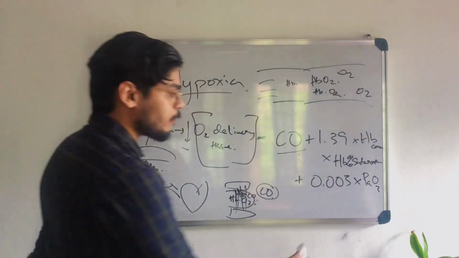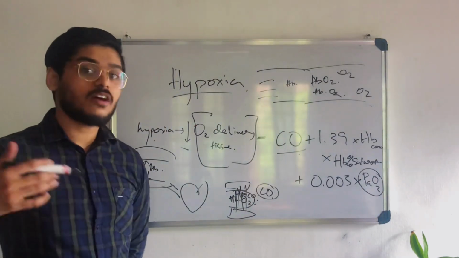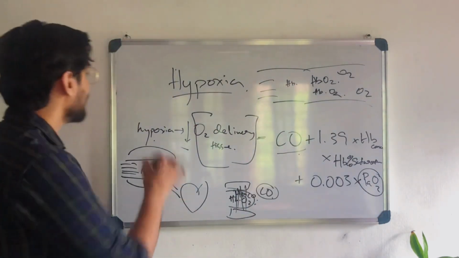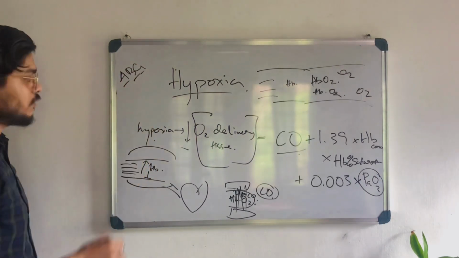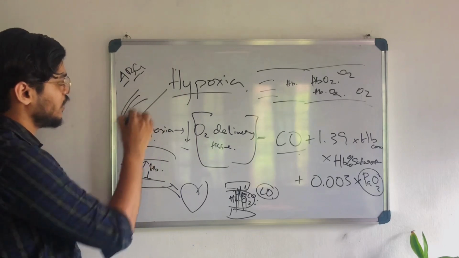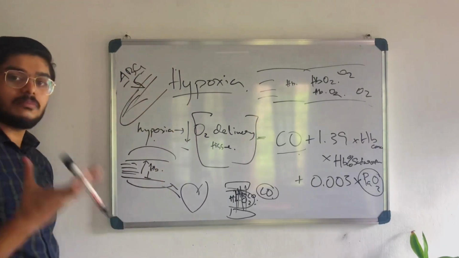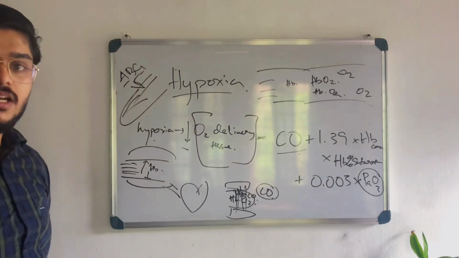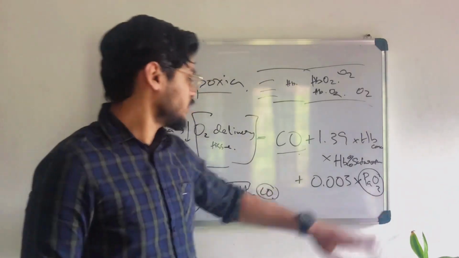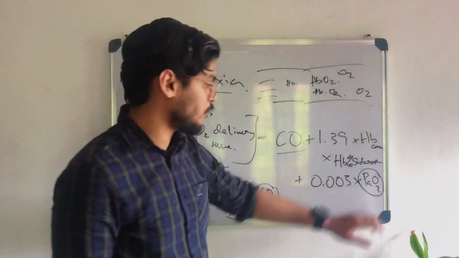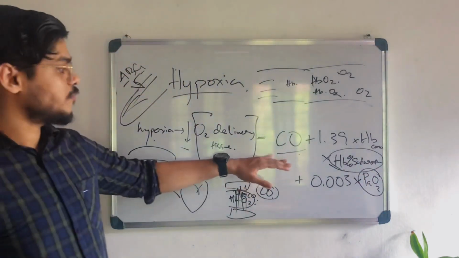So how can we calculate dissolved oxygen? The partial pressure of carbon dioxide or oxygen can be measured by ABG. What is ABG? Arterial blood gas. We have a hand, and there is the radial artery; we put the needle in, take the blood, and measure the partial pressure of oxygen and partial pressure of carbon dioxide. That's how we get the partial pressure of oxygen for this formula, and saturation can be measured by pulse oximeter. And there is all this stuff.